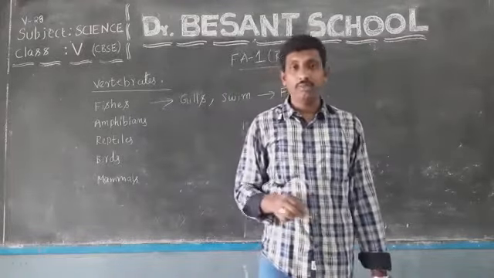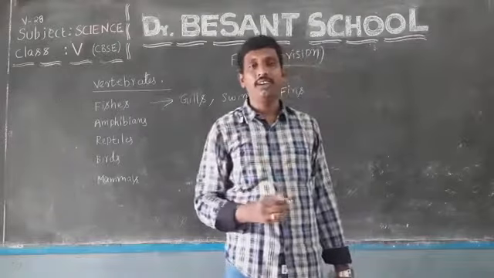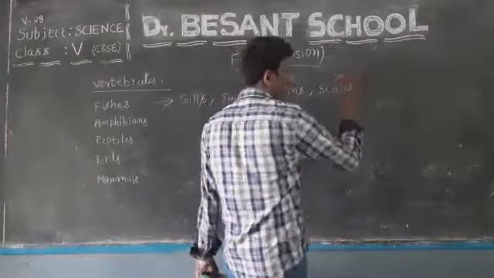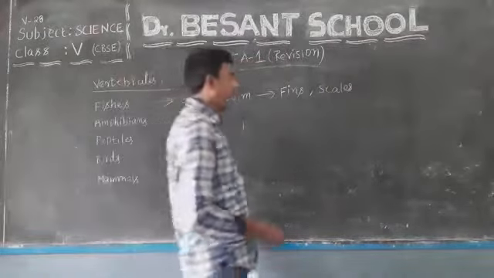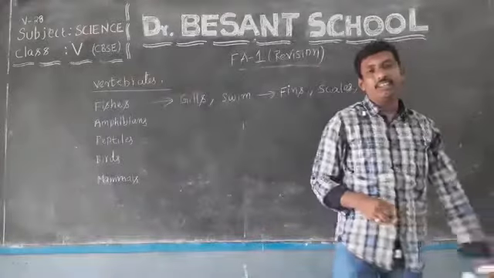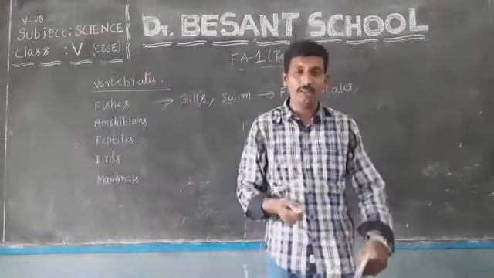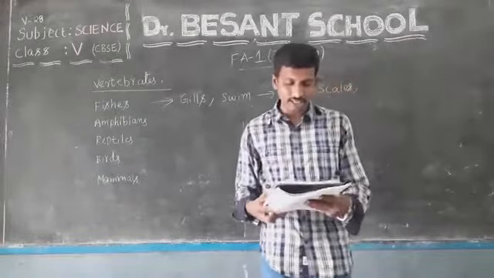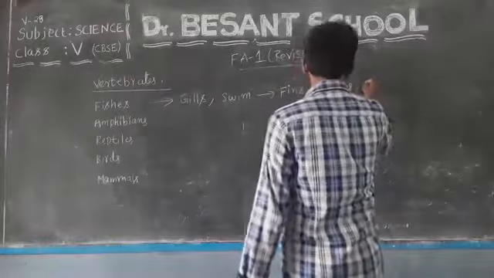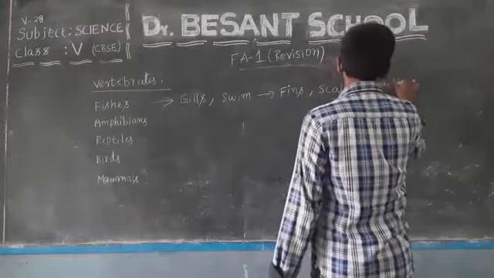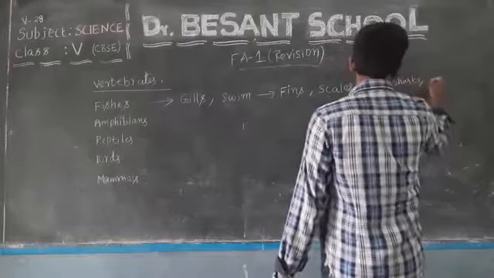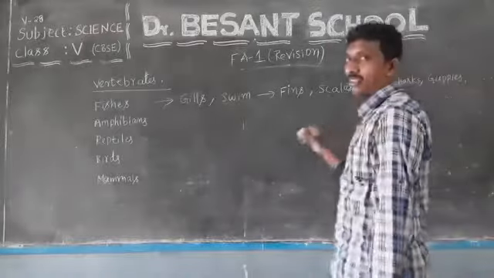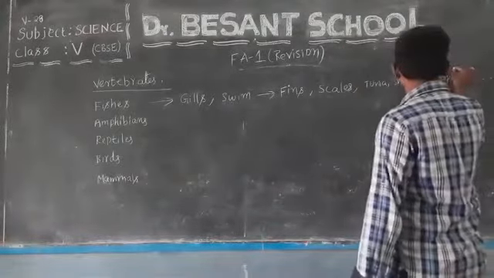Okay, my dear students. And one more thing, these fishes have thin plate-like structures called scales on their body. Of course, they also have a slimy layer over their surface. When we hold them, they might slip out from our hands. That is all regarding fishes. Some examples of fishes we can take are tuna, sharks, guppies, barracudas, etc.